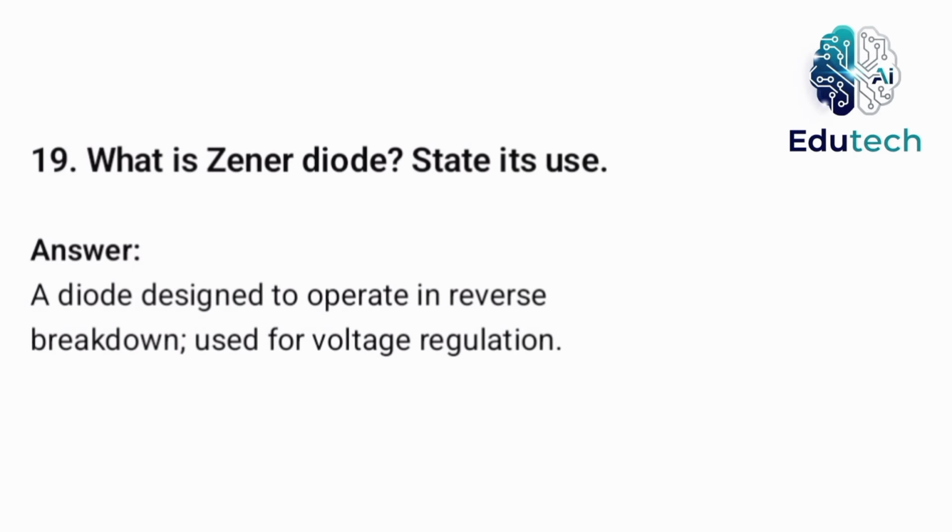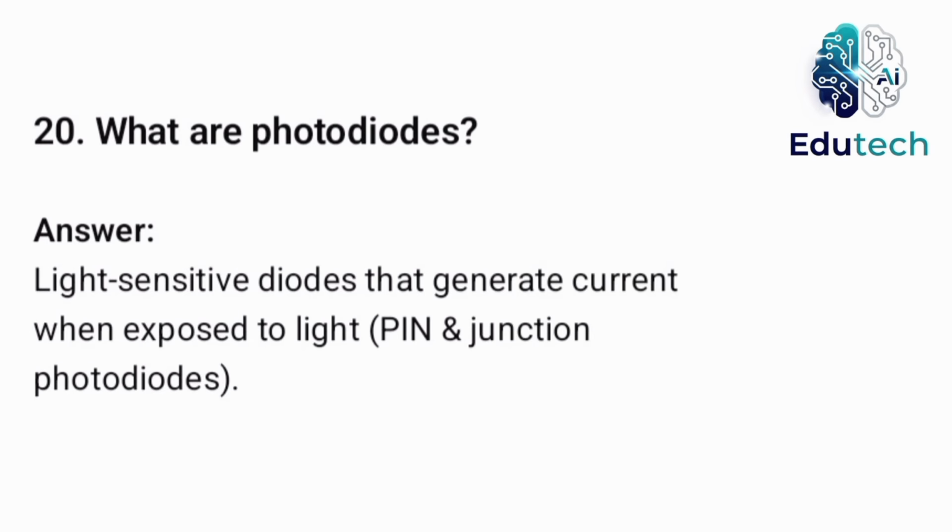What is Zener diode? State its use. A diode designed to operate in reverse breakdown, used for voltage regulation. What are photodiodes? Light sensitive diodes that generate current when exposed to light. PIN and junction photodiodes.